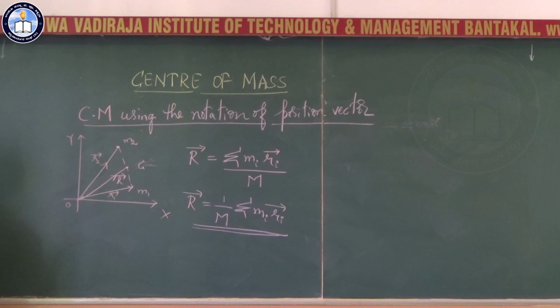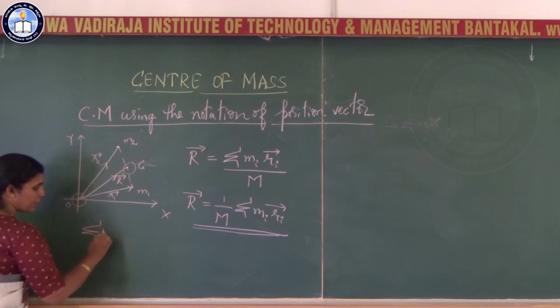Okay. Suppose the position vector of the center of mass coincides with the origin of the coordinate system. If the center of mass coincides with the origin, then what happens?